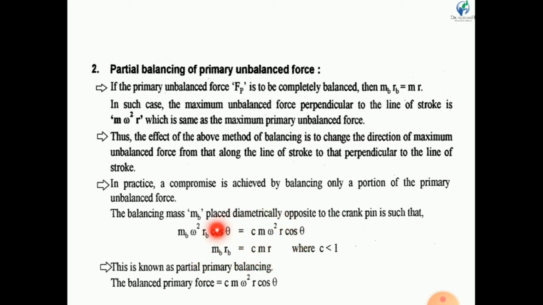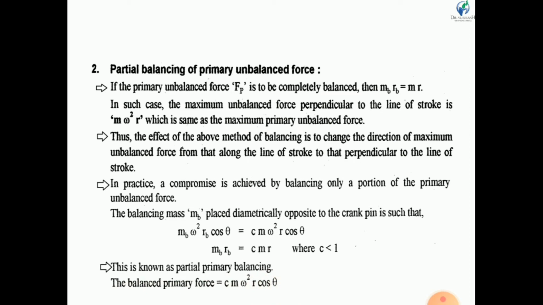So if we place the Mb mass at Rb radius in such a way that the product Mb Rb becomes CMR, then we have balanced partially along the line of stroke, and there is also some unbalanced force perpendicular to the line of stroke. This is known as partial balancing. The balanced primary force is Cm omega square r cos theta.